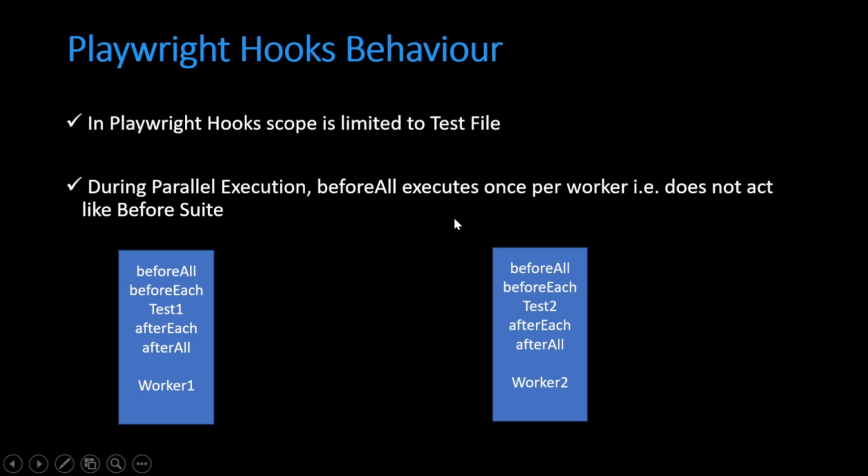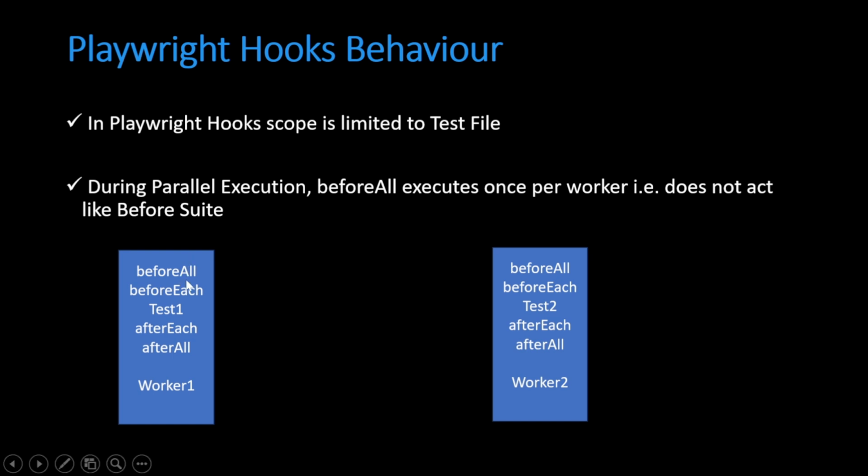So when we run both the test cases in parallel, what happens as per Playwright is there would be 2 workers assigned. One worker would be executing one test case and the second worker would be executing the second test case. But the problem here is worker 1 would be invoking its own beforeAll and its own afterAll after execution of its test cases. Similarly, worker 2 would be executing beforeAll once per worker and then afterAll after executing all test cases by this particular worker.